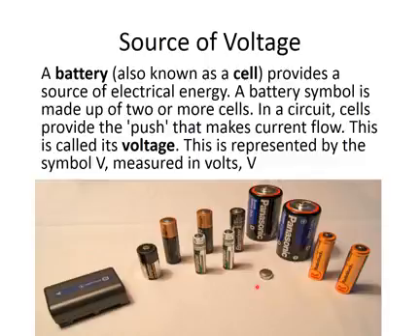If we take an example of a small toy, you will see that if it is working with electricity, it will have some cells or battery in it. These cells or battery give the push to the charges so that they can run in a circuit, and they are of different sizes and different voltages.